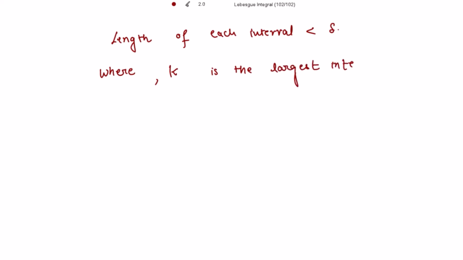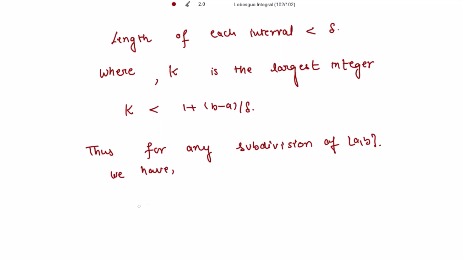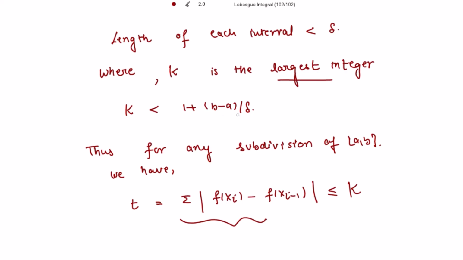We are taking k to be the largest integer strictly less than 1 plus (b minus a) divided by delta. For any subdivision of the closed interval [a, b], we have small t equal to the summation of the modulus of f(xi) minus f(xi minus 1). This sum is strictly less than k, where k is the largest integer less than 1 plus (b minus a) by delta, which is finite.